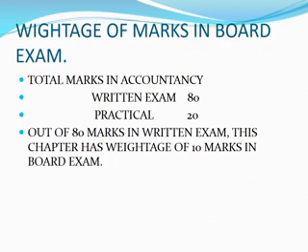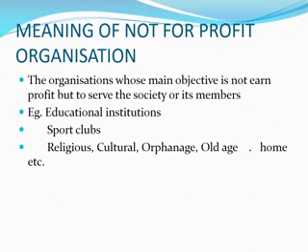And then in the written examination, out of 80 marks, this chapter, the Accounting for Not-for-Profit Organization, has the weightage of 10 marks in the board examinations. That's why students, whatever chapter I am going to start, even if I don't tell you, you must ask how many marks will come for the board examination from this chapter. Okay, let's start the chapter.